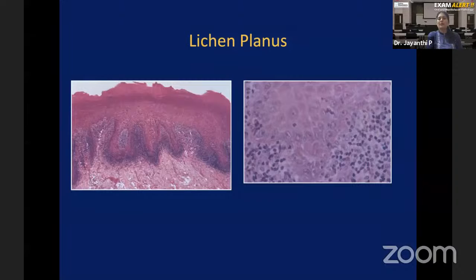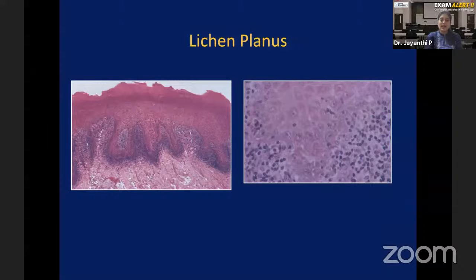In the textbook, sometimes you get a description of sawtooth rete ridges. Students are very enthused about this term, sawtooth rete ridges. So whenever I ask, tell me the histopathology of lichen planus, the first thing everyone will tell you is sawtooth rete ridges. Please remember that sawtooth rete ridge is not a diagnostic feature of lichen planus, which means if you take 100 patients with lichen planus, you may see it in some cases, you may not see it in some cases. That is not needed for diagnosing lichen planus. You may see it as an additional feature. Okay, that is because of the basal cell degeneration.